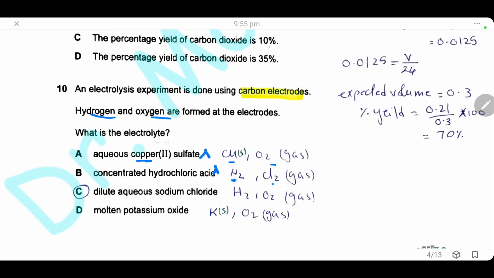Statement 1 and statement 2 are wrong. If we have dilute aqueous sodium chloride, we will have hydrogen at the cathode and oxygen at the anode. So C is the correct answer. If we have molten potassium bromide, we will have potassium metal at the cathode and bromine at the anode. So the answer is C.